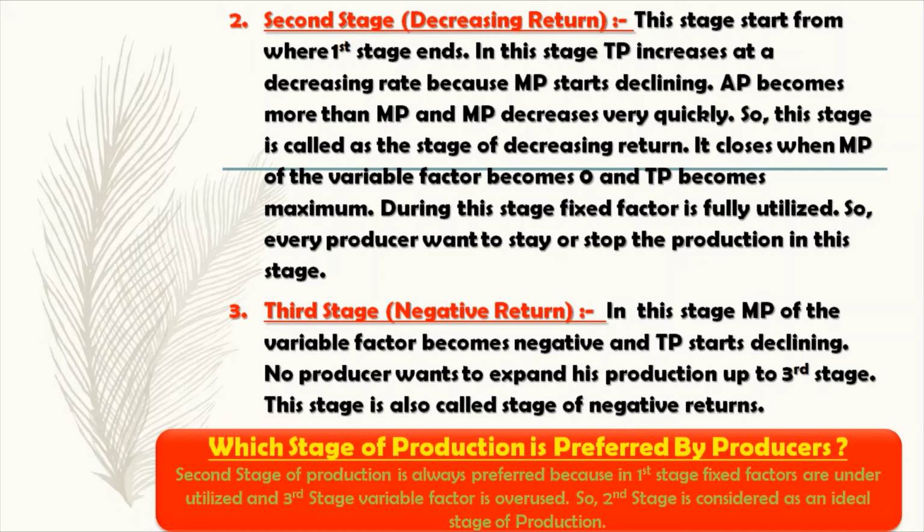Now a question arises: which stage of production is preferred by every producer? It is clear that the second stage of production is always preferred because in the first stage fixed factors are underutilized and in the third stage variable factors are overused. So the second stage is considered the ideal stage of production.